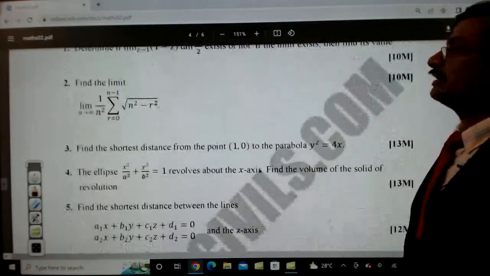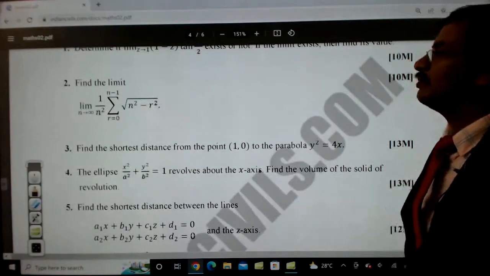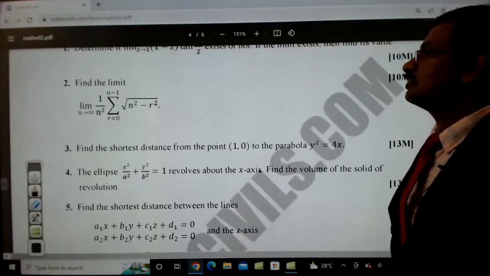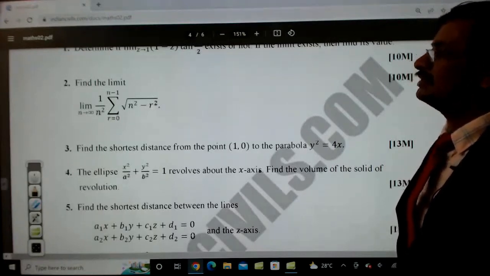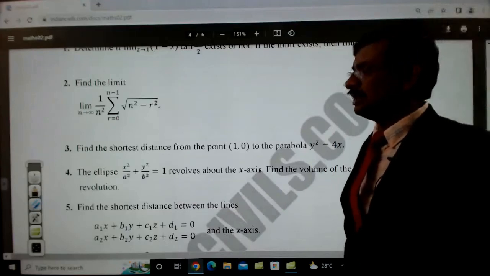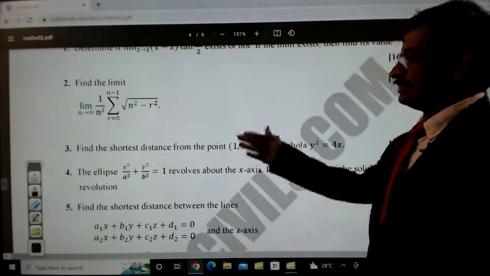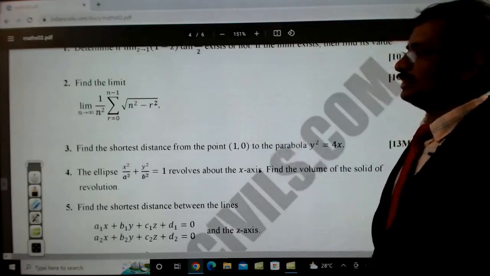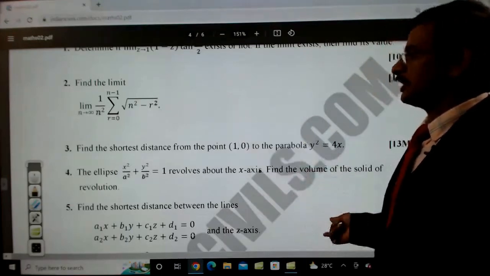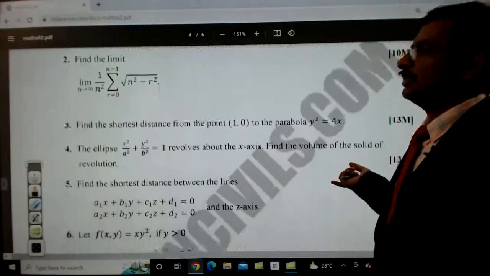And this is: find the limit as n tends to infinity of 1 by n square, sigma r equal to 0 to n minus 1, n square minus r square. So he asks us to find the limit value, and we can use the integration technique, integration as a limit of a sum, right? So this is again the calculus bit only.